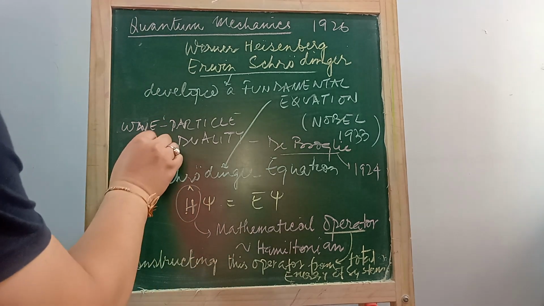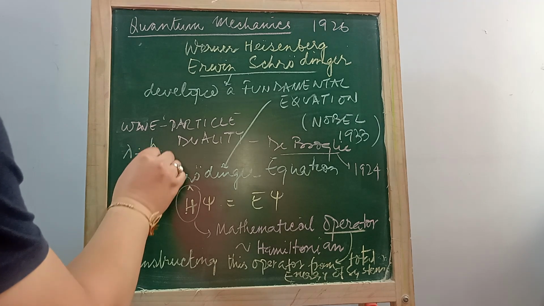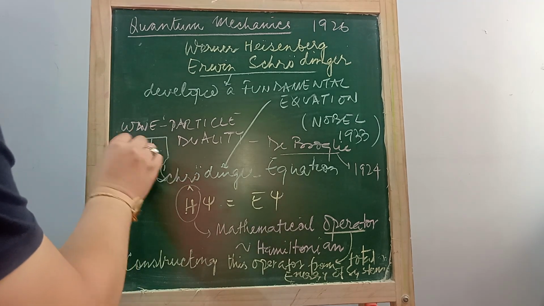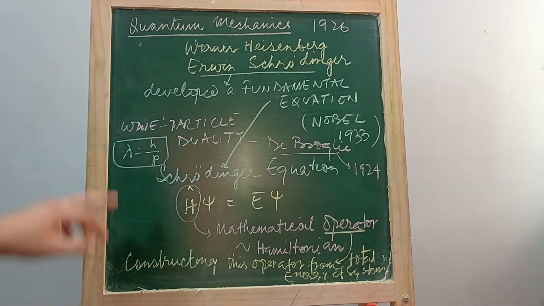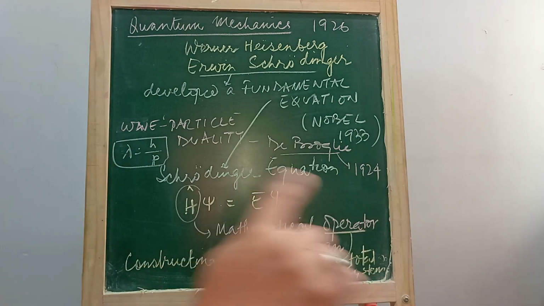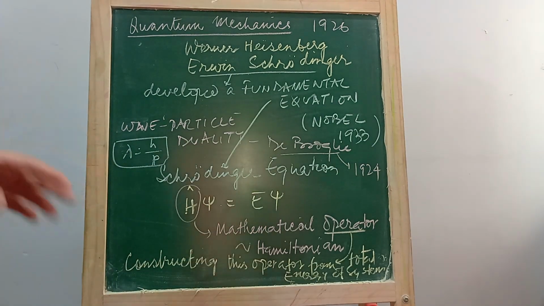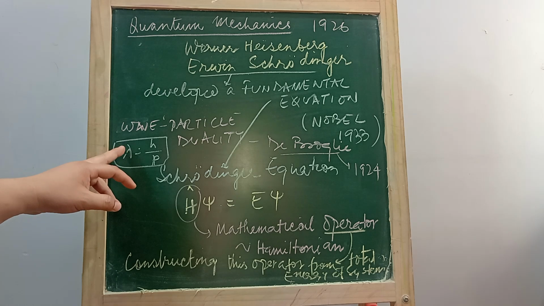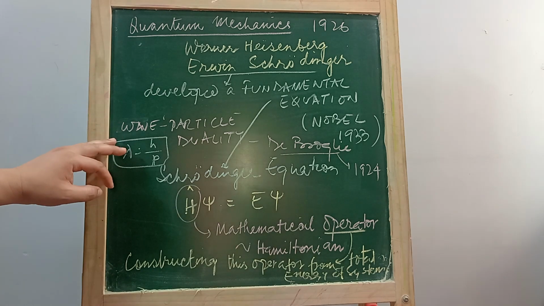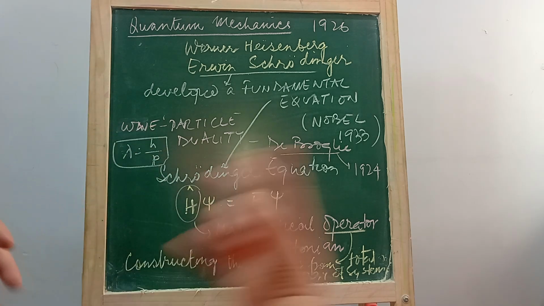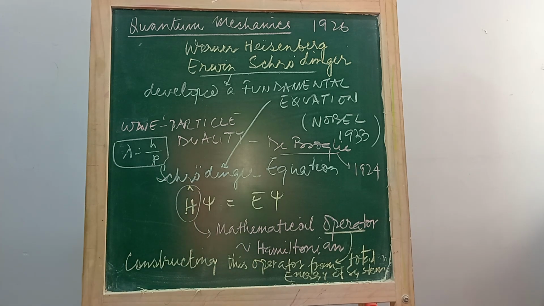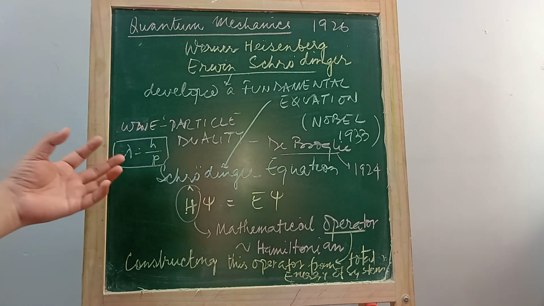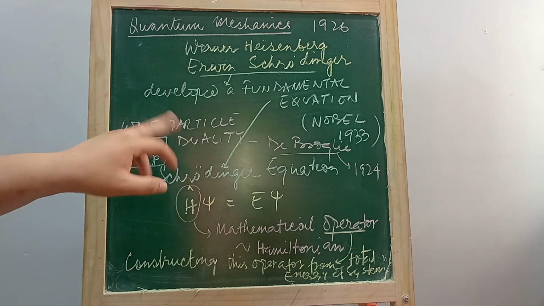He proposed a particular equation: wavelength is equal to h, Planck's constant, divided by momentum. It gives the wavelength that will be produced by any object, whether small or big, connecting it to the momentum of the object. So any moving object, whether it's a planet, you, a car or an electron, will have a wave, and its wavelength can be calculated using this equation.